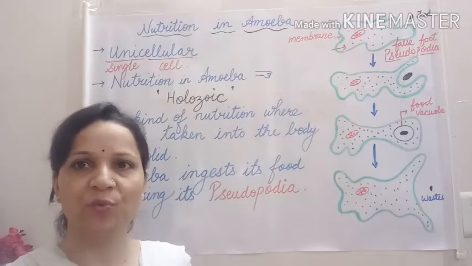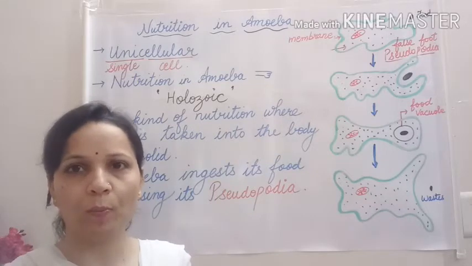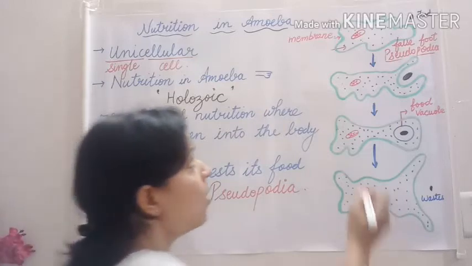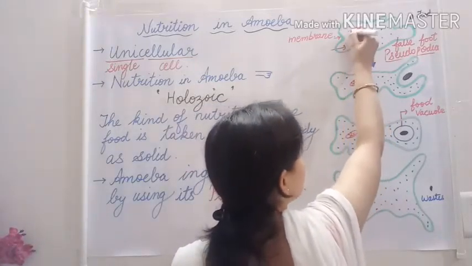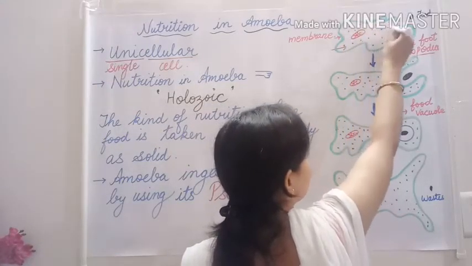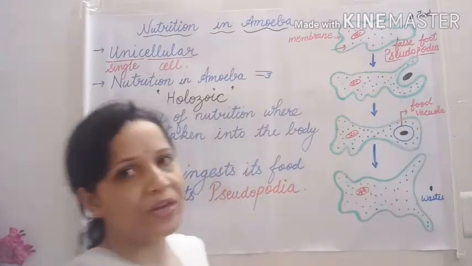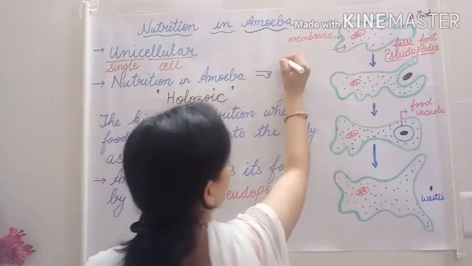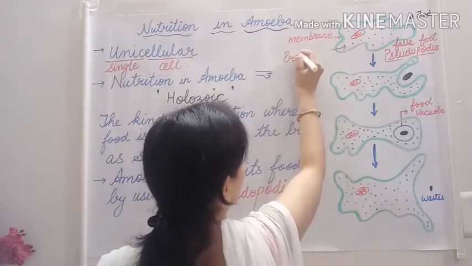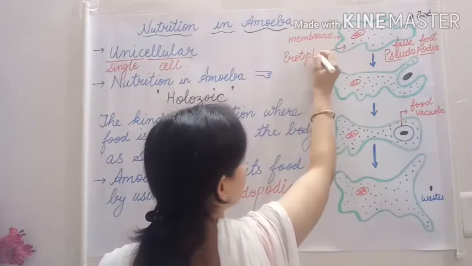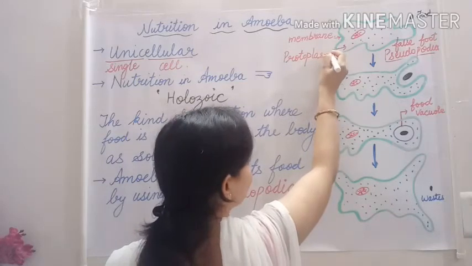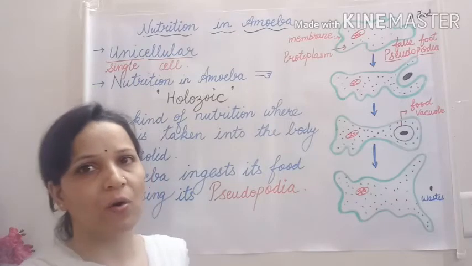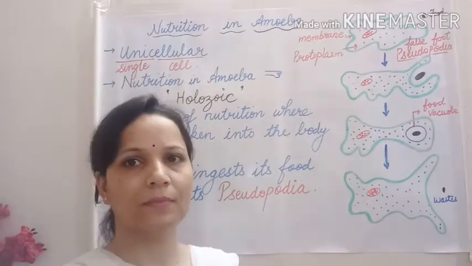This cell is filled with protoplasm. Now what is protoplasm? Protoplasm is a colorless, watery liquid comprising the living part of the cell.